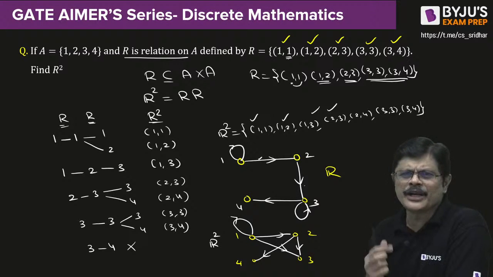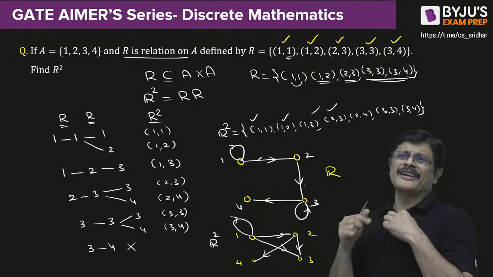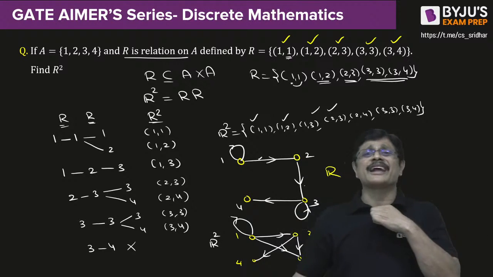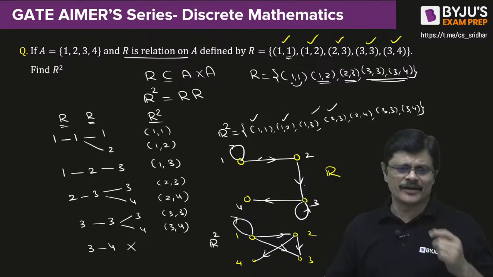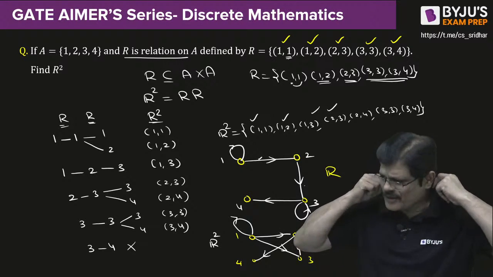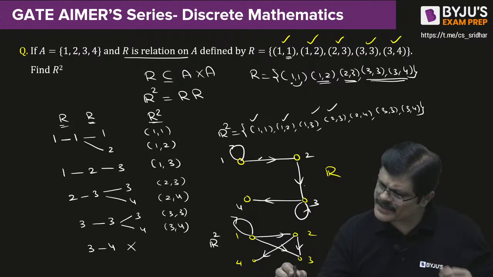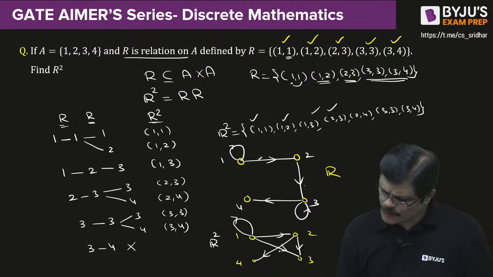It's not commutativity. It is transitivity we can say. It is not called commutativity, it is called transitivity. Please note that. Next, what happens? 2 to 4, you can go from 2 to 4.